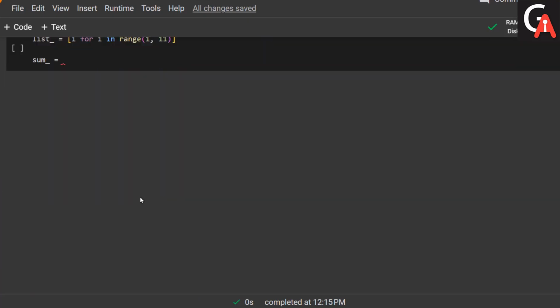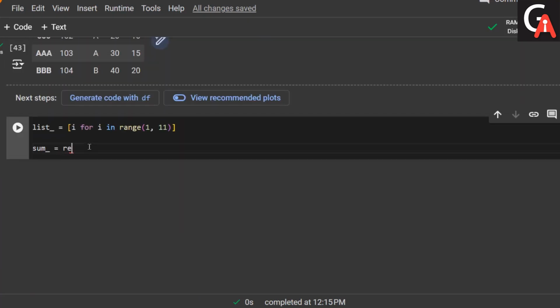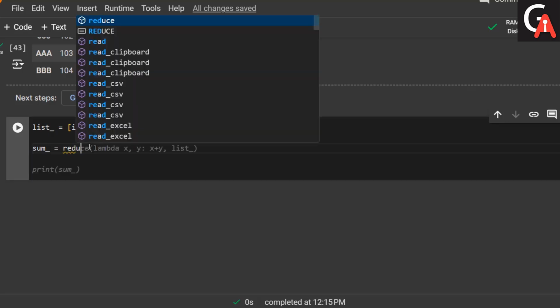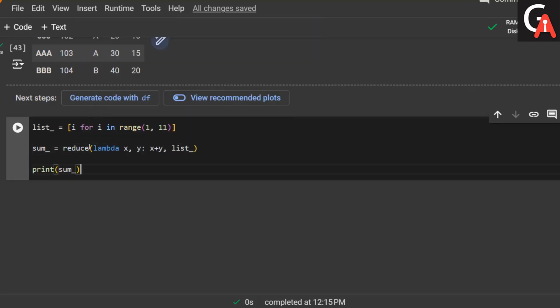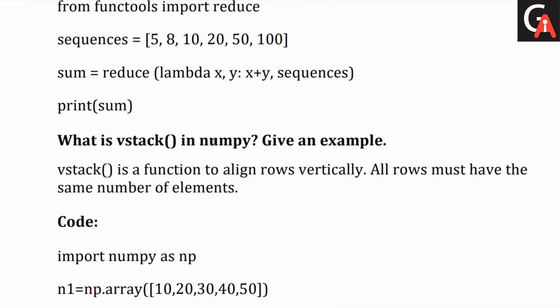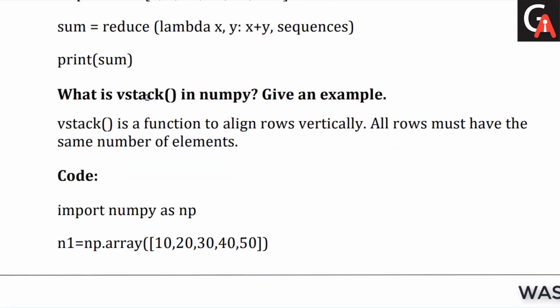Let me scroll down so we can employ reduce with the lambda function. Lambda takes x and y as two arguments to sum, and we pass one iterable object to the reduce function and print the sum. I get 55, the sum of the first 10 natural numbers. Clear? Next question for the day: what is vstack in numpy?